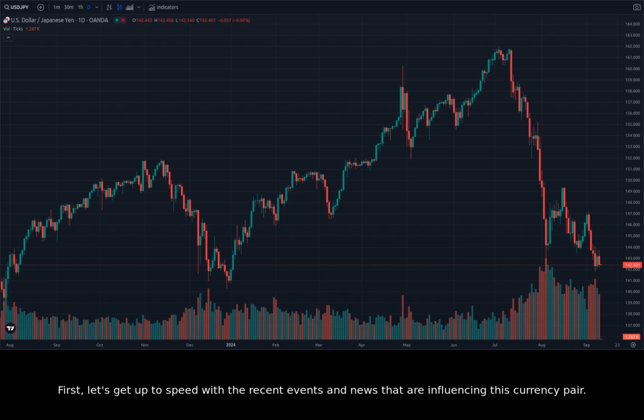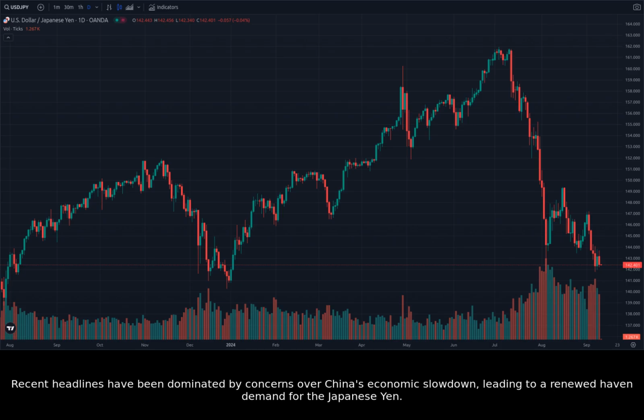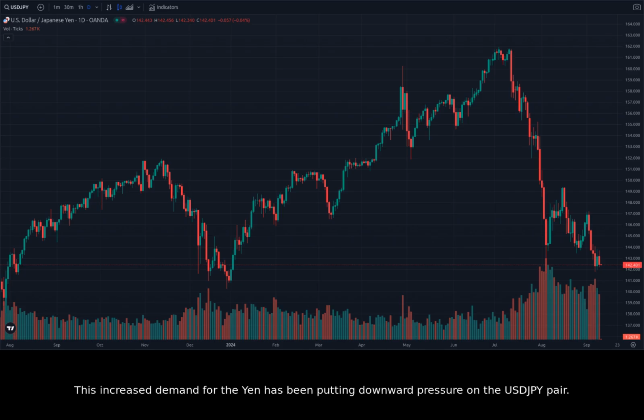First, let's get up to speed with the recent events and news that are influencing this currency pair. Recent headlines have been dominated by concerns over China's economic slowdown, leading to a renewed haven demand for the Japanese yen. This increased demand for the yen has been putting downward pressure on the USDJPY pair. Furthermore, the recent recovery of the US dollar has somewhat limited the downside potential of the pair.